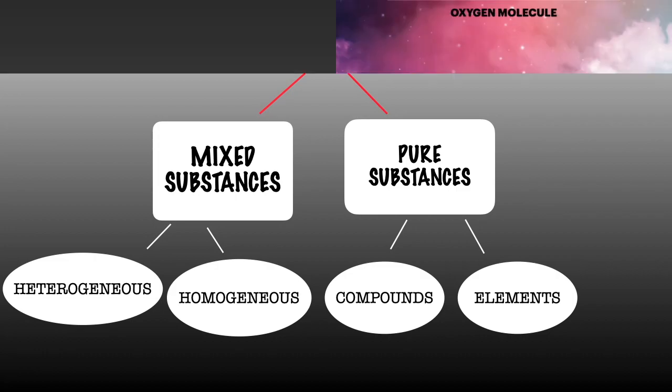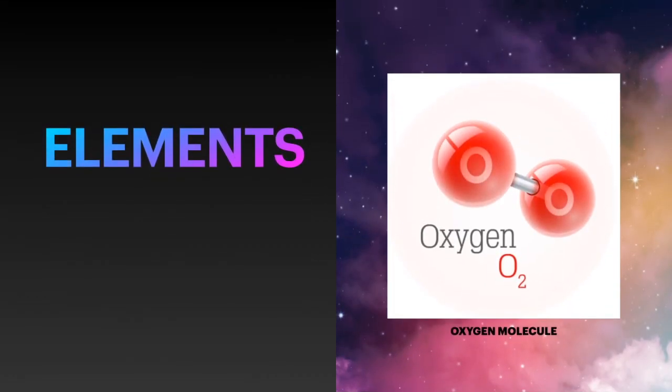First up is elements. Elements are substances that are made up of very small particles called atoms. As you can see on your screen, what you see is an oxygen molecule. Now, you must be wondering why a single oxygen molecule is represented as two circles. This is because one molecule of oxygen has two atoms. Now, elements are classified into metals, non-metals and metalloids.